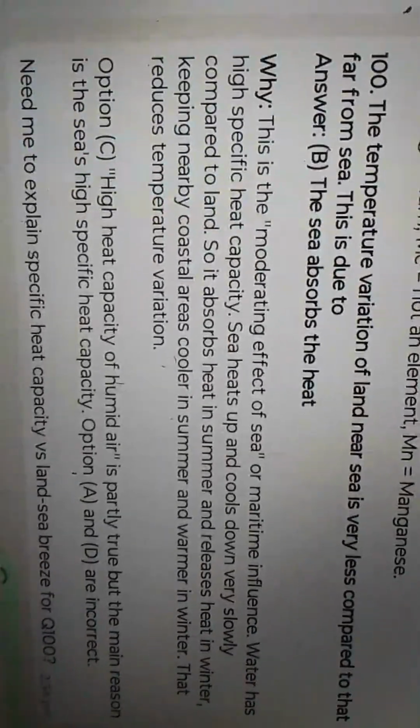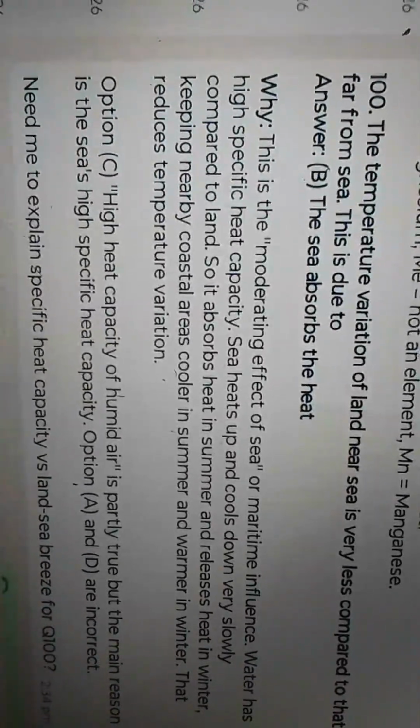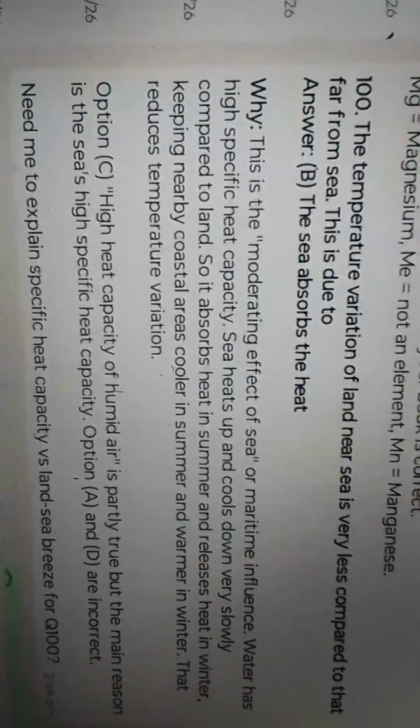Which material is used in conventional glass thermometers? Mercury. Mercury is used in glass thermometers because it expands uniformly with temperature, does not wet glass, and has a wide liquid range.